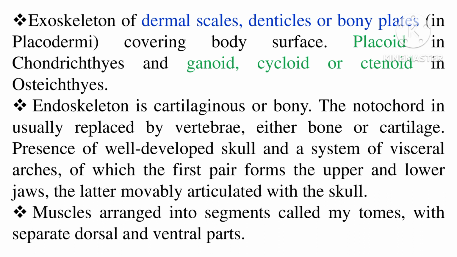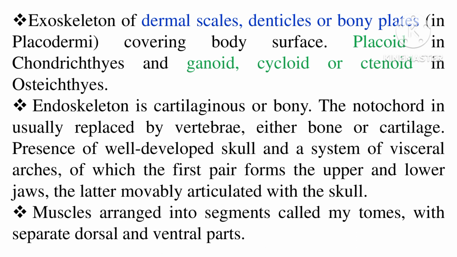In the placoderm group of fishes, the body is covered by placoid scales, and in osteichthyous fishes, it is covered by ganoid, cycloid and ctenoid scales. So chondrichthyous and osteichthyous are nothing but cartilaginous fishes and bony fishes. We term chondrichthyous as cartilaginous fishes and osteichthyous as bony fishes.